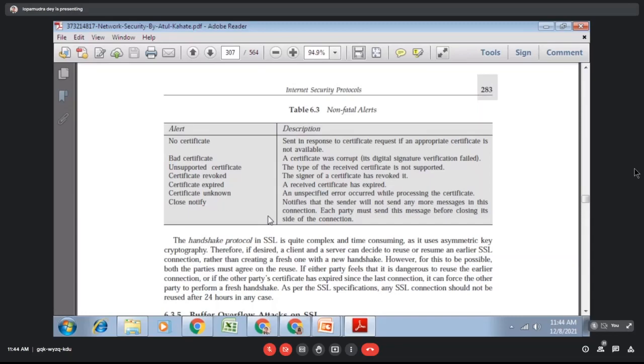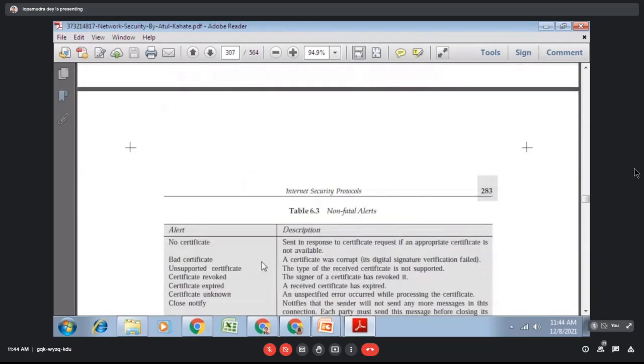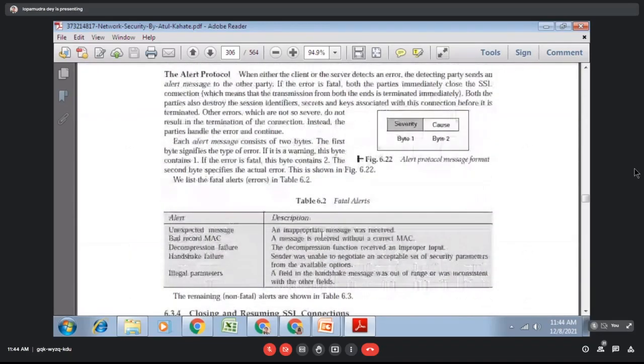So the alert protocol is mainly used for any kind of error. You will get different types of fatal errors, and these are examples of the non-fatal errors. Actually, the alert message contains byte 1 and byte 2. The first byte is the severity. If it is a warning, not an error, then it will contain 1. And if the error is fatal, then this byte contains 2.